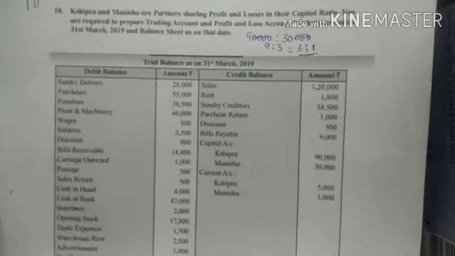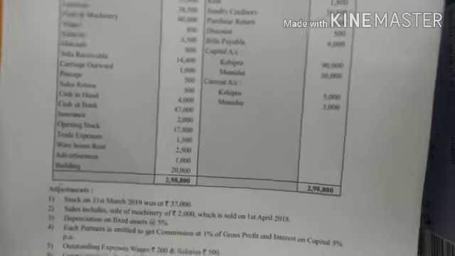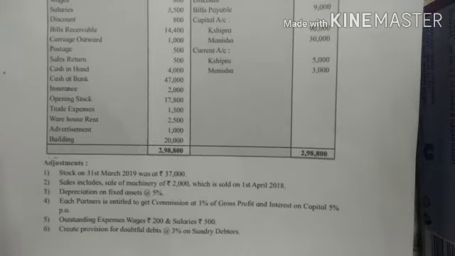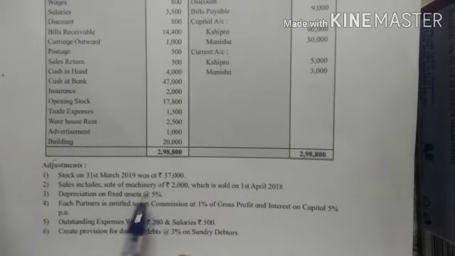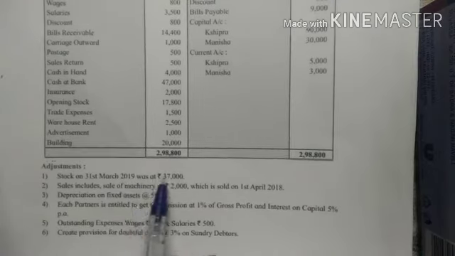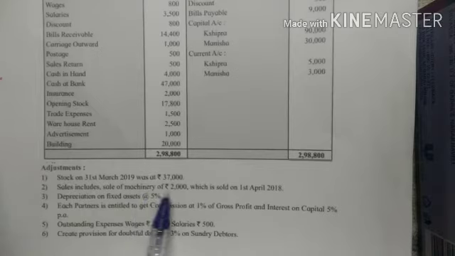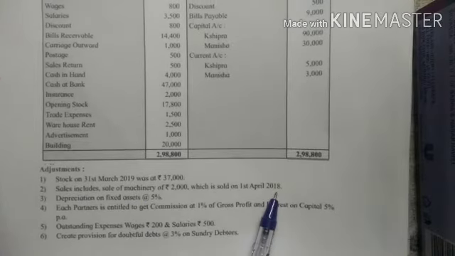Okay. Now before beginning with the problem, first we have to see the adjustments and put the tick mark on the adjustments. So see the adjustment. First adjustment is stock on 31st March 2019 was at rupees 37,000. This is nothing but closing stock. Closing stock, we do not have to take anything. Next is what? Sales include sales of machinery of rupees 2,000, which is sold on 1st April 2018. So sales, it will be given in the credit side.